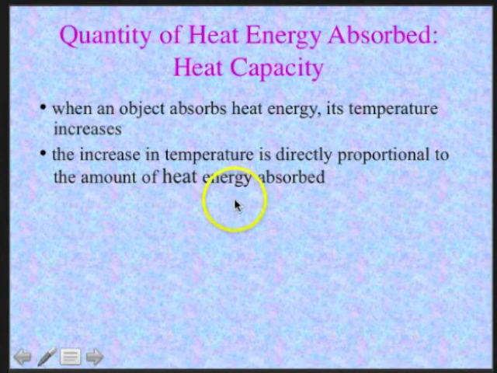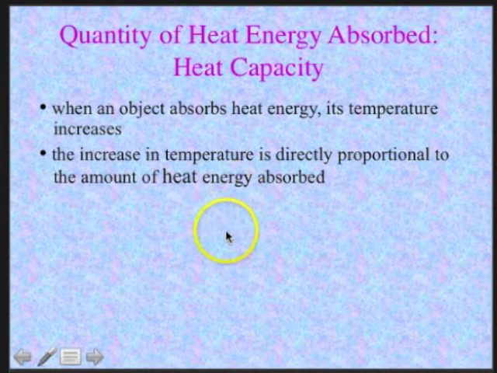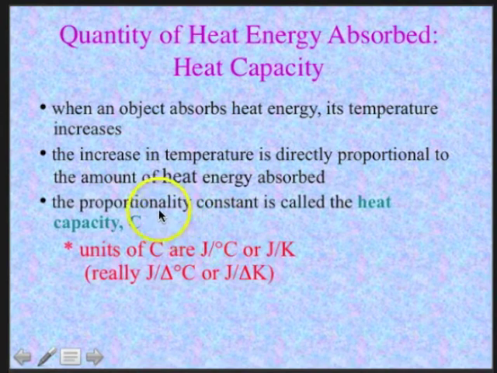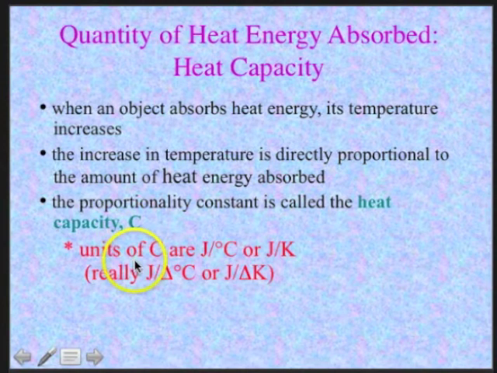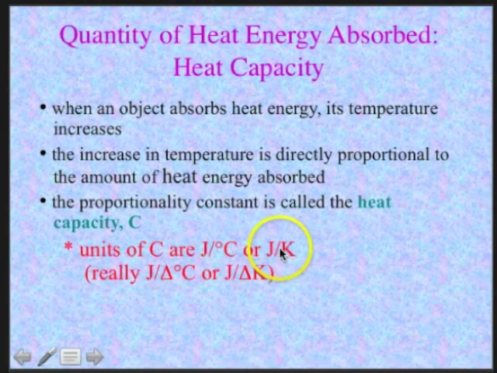Other substances can absorb a lot of heat energy before their temperature actually rises. So we call that proportionality constant the heat capacity. And the units of heat capacity are joules per degree C or joules per K.